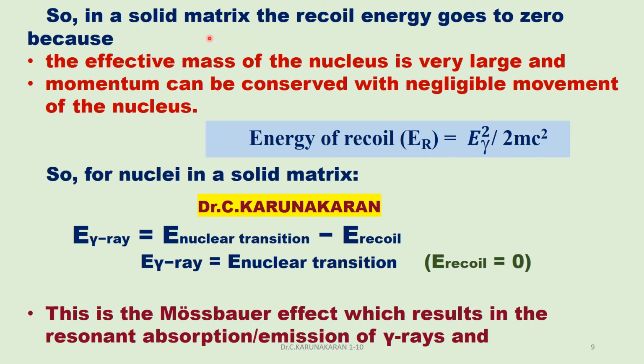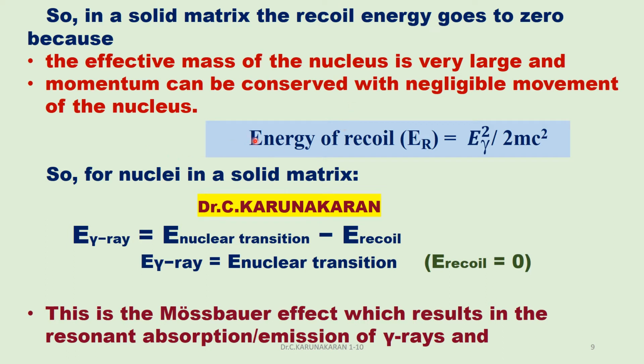So again, in a solid matrix, the recoil energy goes to zero because the effective mass is very, very large. So the denominator is very, very large. Therefore, recoil energy becomes zero. The second reason is momentum can be conserved due to negligible movement of the nucleus, because it is in the solid state. There will be no movement due to recoil. Therefore, the momentum is conserved.